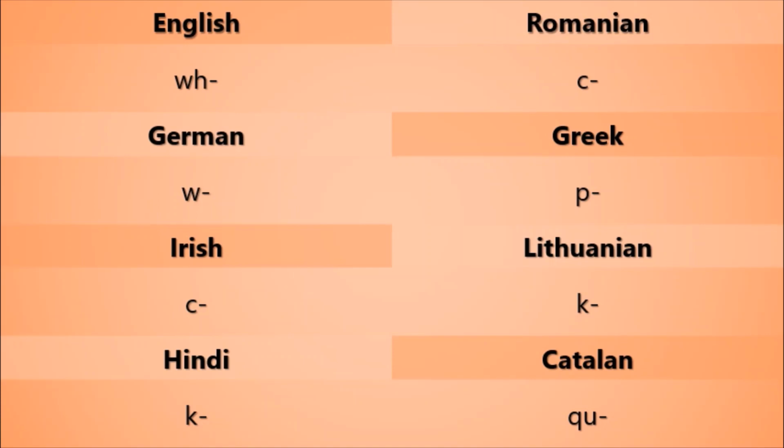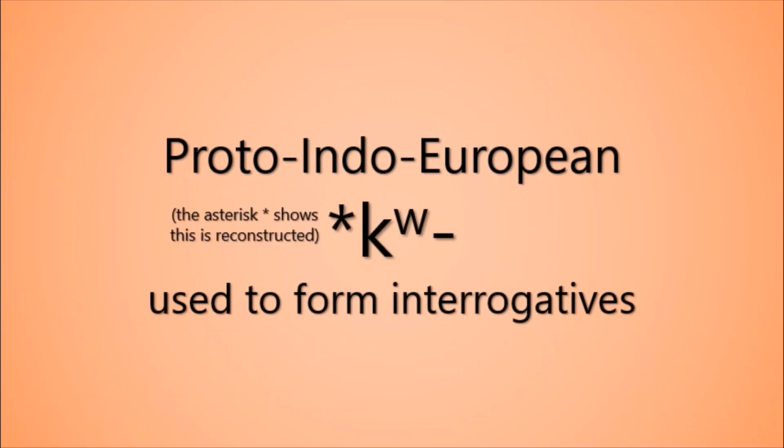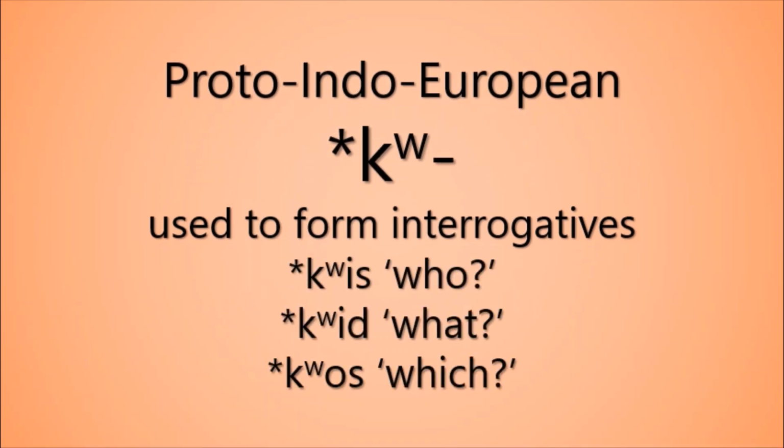These languages, along with many others, are part of the same family. They're all Indo-European languages, which means they are all ultimately descended from a prehistoric language, reconstructed as Proto-Indo-European. And it's this language which holds the key to the initial letters of question words across European and Indic languages. In Proto-Indo-European, interrogatives were formed from a single root, qu. These simple original words formed the basis of an array of question words in Indo-European languages.